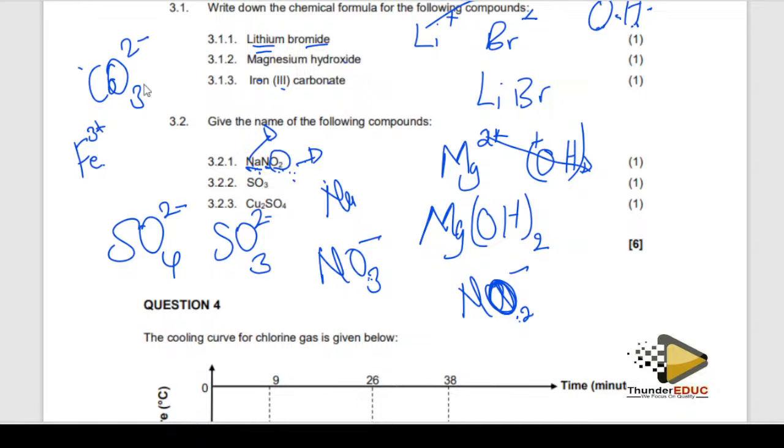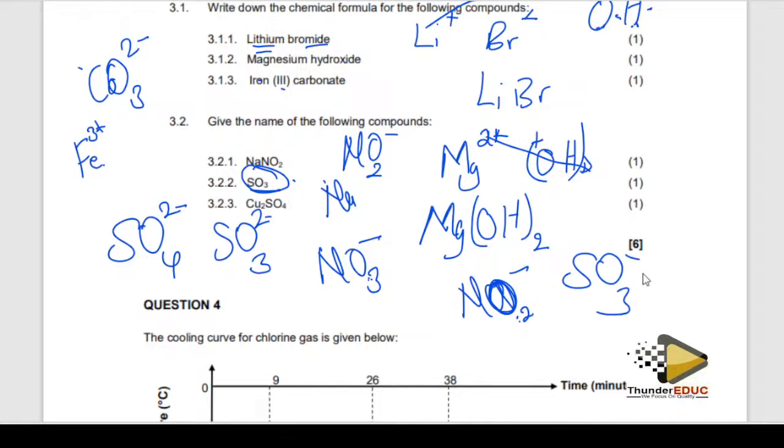This is sodium nitrite. Please guys, first find out whether that is a radical or not a radical. And then this one, because this is a molecule, it's going to be sulfur trioxide.